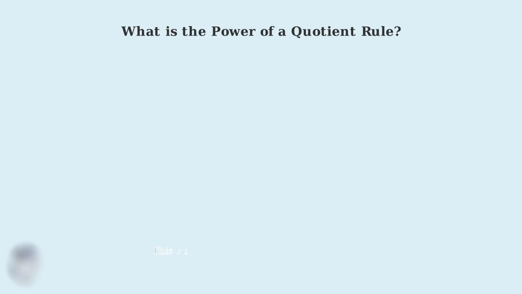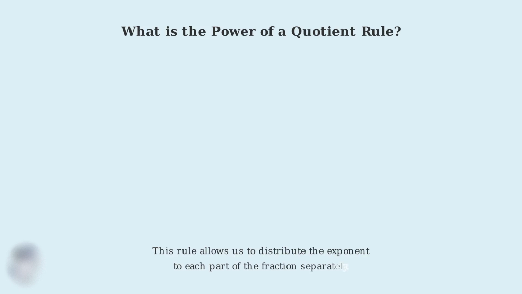This rule allows us to distribute the exponent to each part of the fraction separately, transforming what might seem like a complicated expression into something much more manageable. Understanding this distribution concept is essential for mastering exponent rules. Understanding why the power of a quotient rule is important will help you appreciate its value in mathematics. This rule isn't just another formula to memorize. It's a powerful tool that makes complex mathematical work much more manageable.